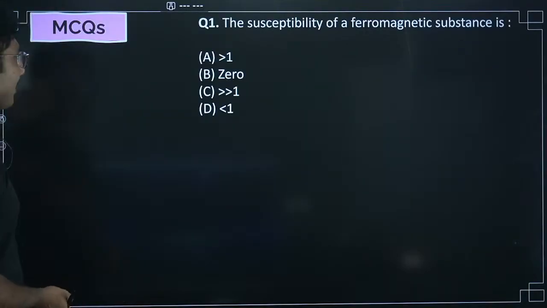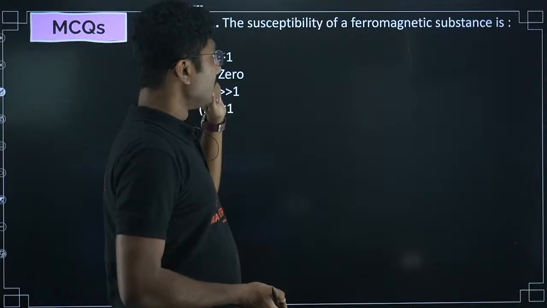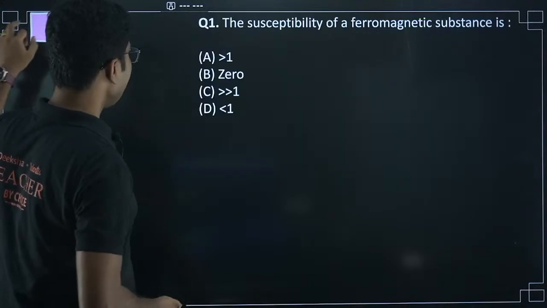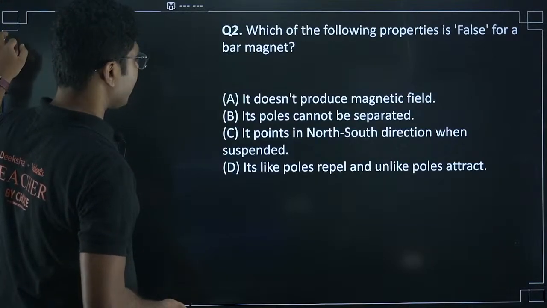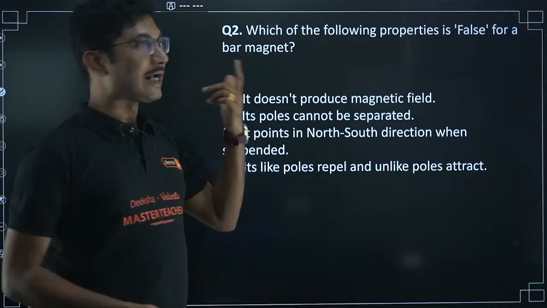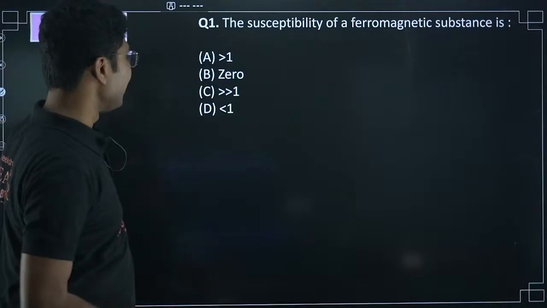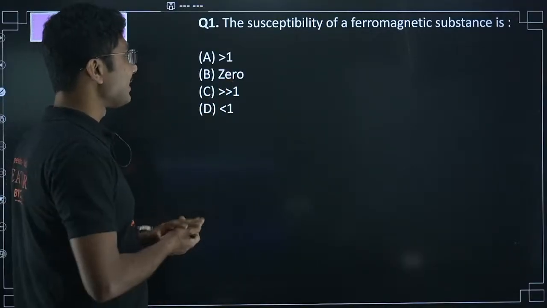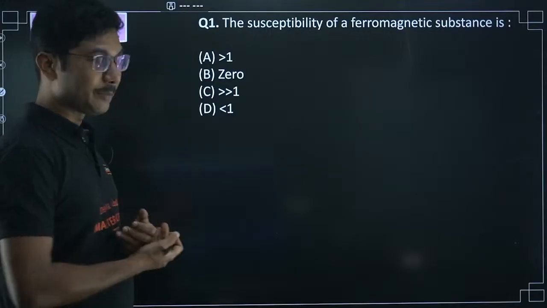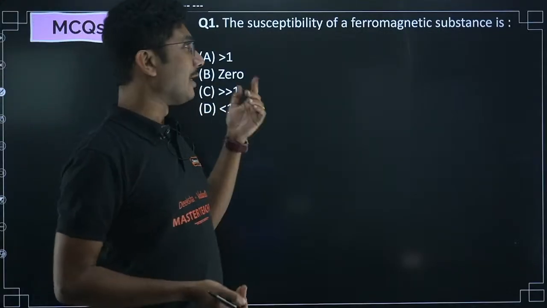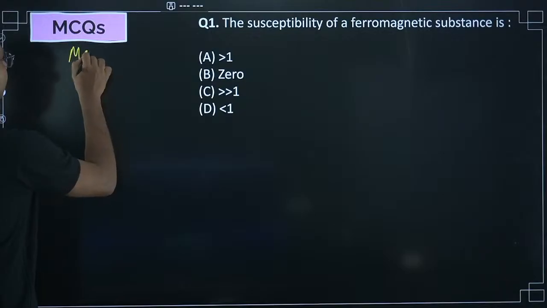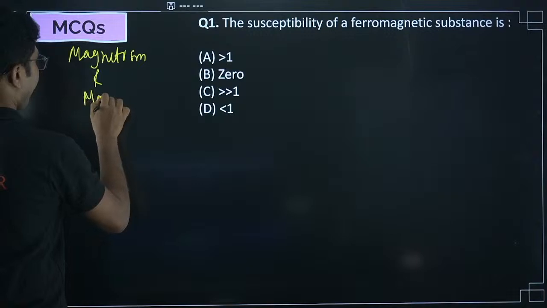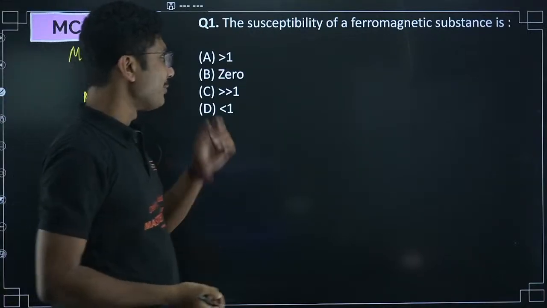Electromagnetic induction, another easy chapter. I think, sorry, this is magnetism and matter. Sorry, there is one mistake: the MCQs that we covered in the previous chapter were actually EMI, and in this chapter we are going to cover magnetism and matter. Sorry for this mistake, some jumbling happened when we were preparing the PPT. Anyway, the MCQs are magnetism and matter. The long questions will be from electromagnetic induction.